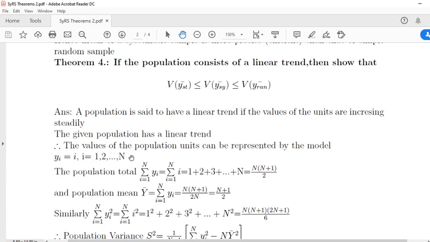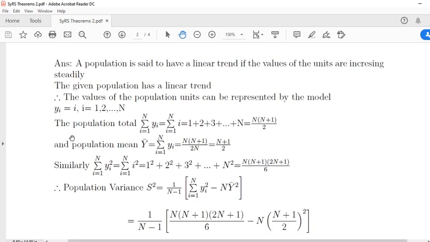These are natural numbers. The total of n natural numbers, sum of i equal to 1 to N of yi equal to i, this is the sum of n natural numbers, capital N into N plus 1 by 2. Similarly, the mean of n natural numbers is N into N plus 1 by 2 divided by capital N. That is, N plus 1 by 2.